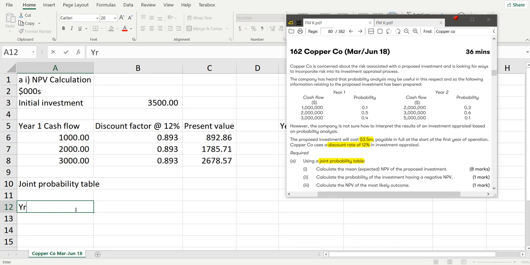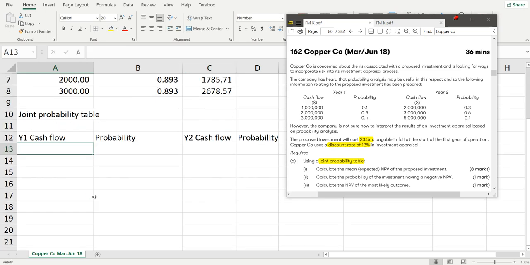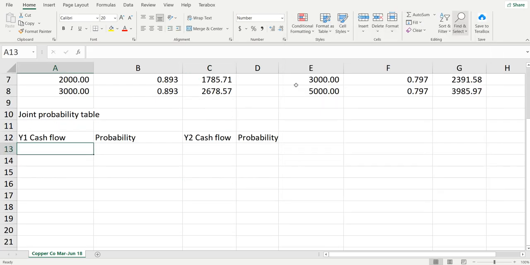You can also write just year 1 to save time. Then copy and paste, making sure to write year 2 here. So this is the important part.